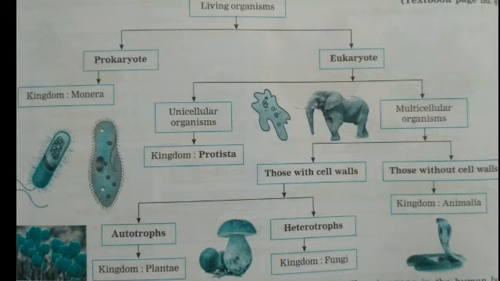So like this, the 5 kingdom classification is given by Dr. R. Whittaker to us. In the previous standard, we have done the study of classification of plants. Now in this standard, we are going to do the study of animal classification.